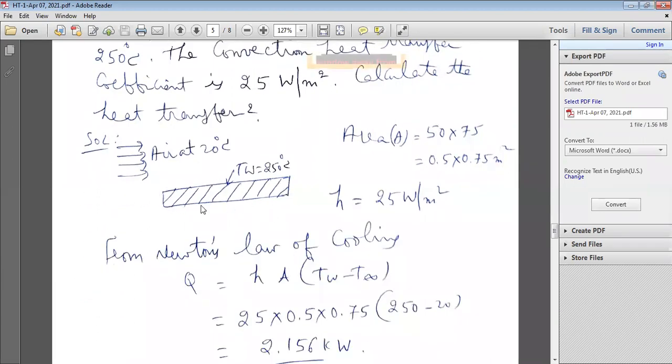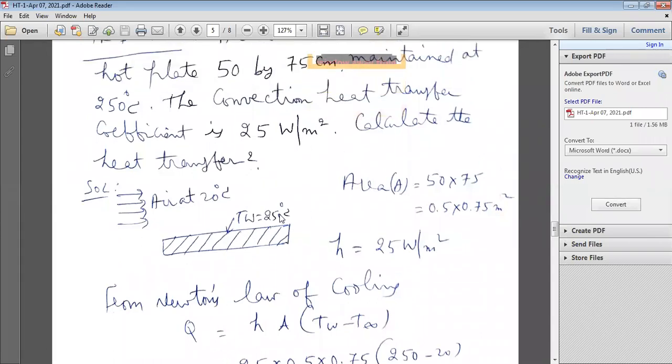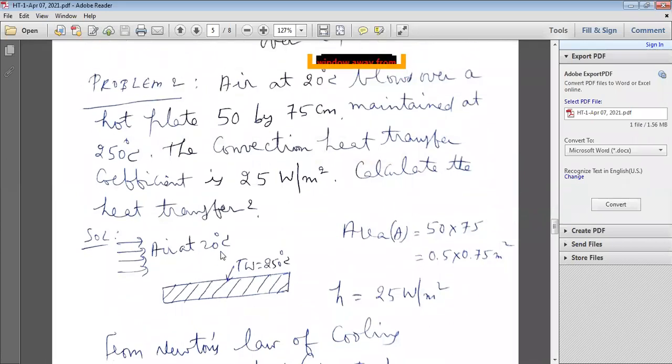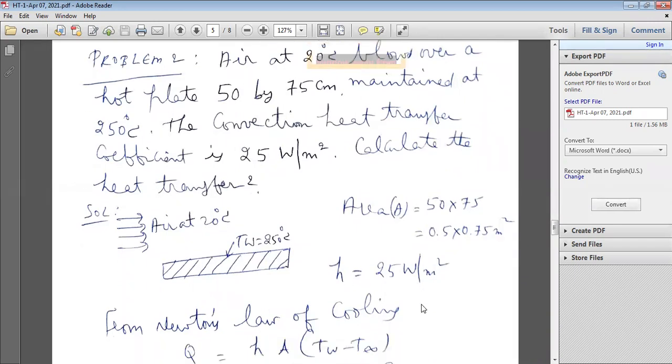The hot plate has a wall temperature of 250 degrees centigrade, and air is coming onto it at 20 degrees centigrade. The area of the plate is 0.5 into 0.75 meters square, and the convection heat transfer coefficient h is given as 25 watts per meter square Kelvin.